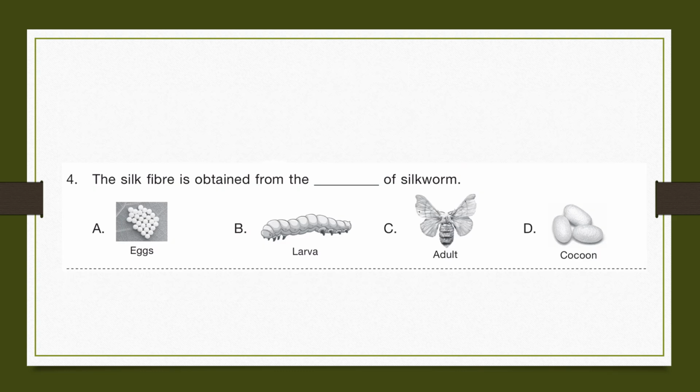Question number 4. The silk fiber is obtained from the blank of silkworm. So the fiber obtained from the silkworm is the cocoon. So the answer is D, cocoon.